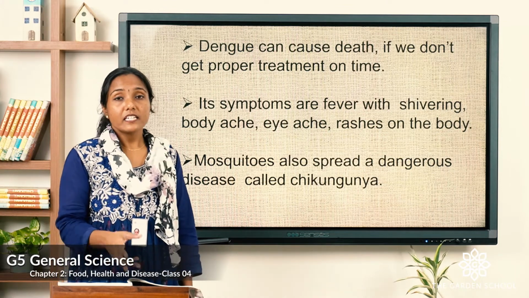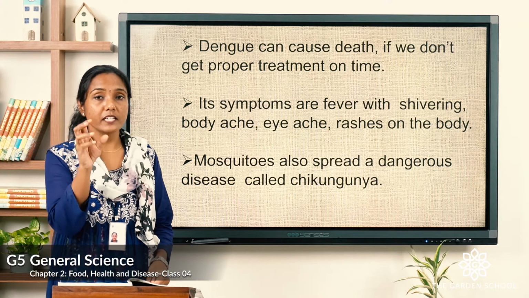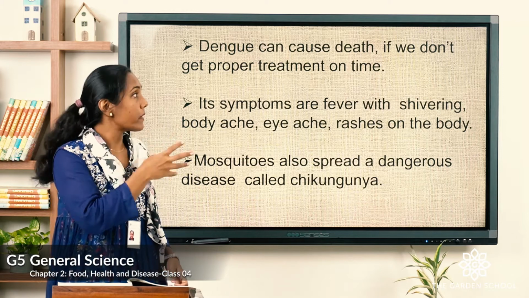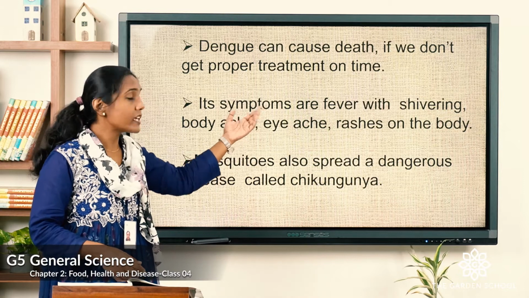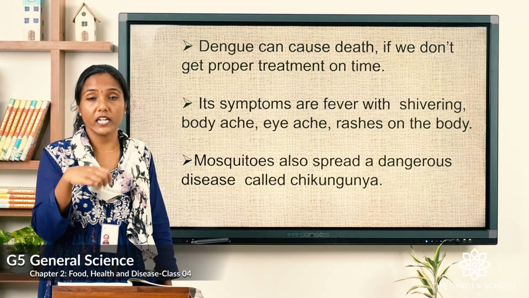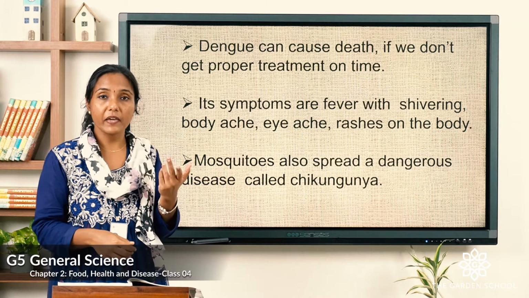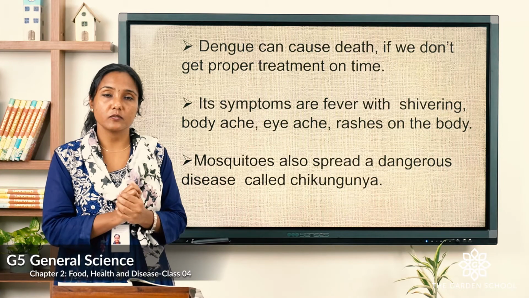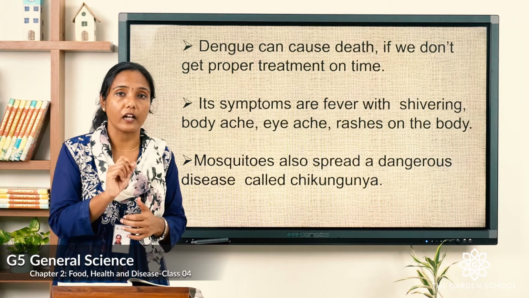Dengue can cause even death if we are not taking proper treatment at the right time. If the person is infected with dengue, if he is not going to hospital or taking correct medicines, he or she might die. Its symptoms are what? Like we have fever with shivering, body pain, even eye pain and rashes on the body. You can see the symptoms of dengue are fever with body pain and eye pain and rashes on the body. Mosquitoes also spread another dangerous disease. What is that? You all know, it's chikungunya.